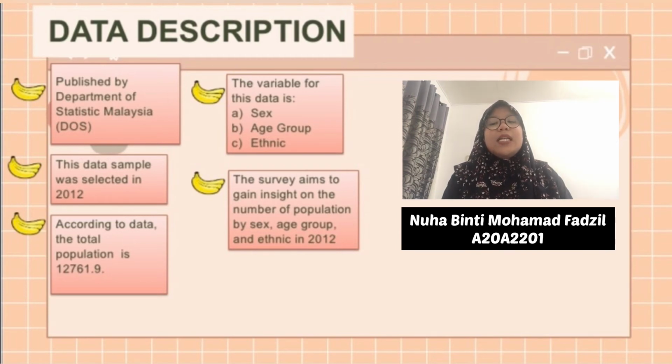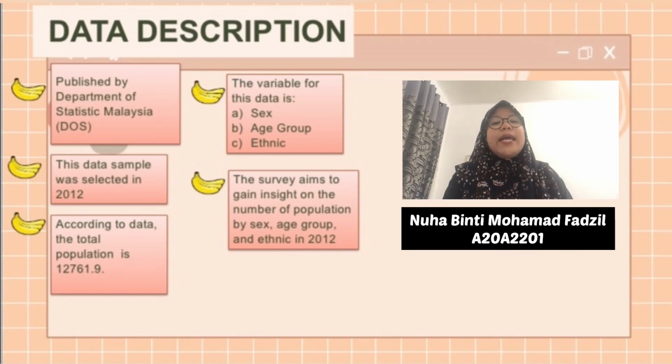According to the data, the total population is 12,761.9. The variables for this data are sex, age group, and ethnic. The sex consists of male and female. Age group consists of 0 until 4, 5 until 9, 10 until 14, 15 until 19, and 20 until 24 years old. While the ethnic consists of Bumiputra, Chinese, Indians, and others.